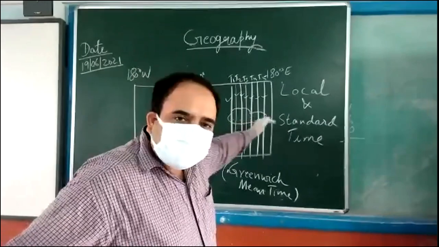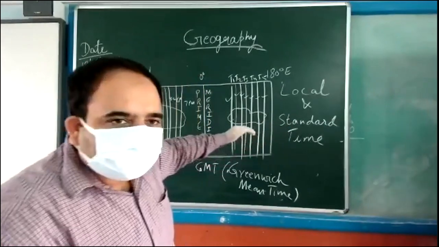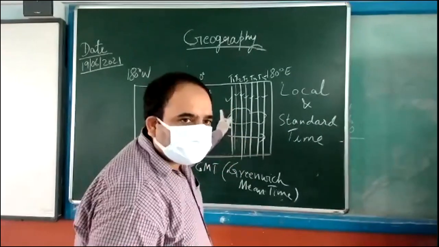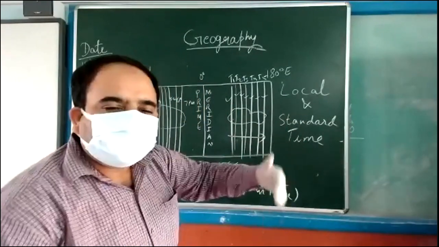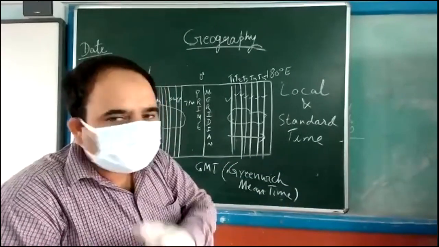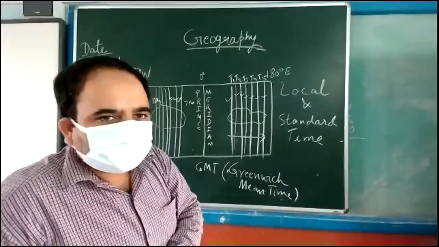Listen carefully, if we move from west to east or east to west in a particular country, every different city will have different time. Till here it is clear?